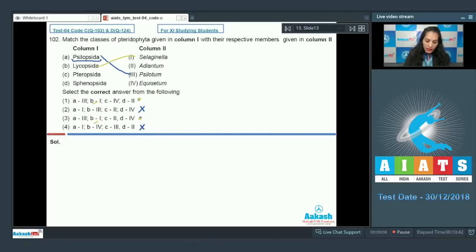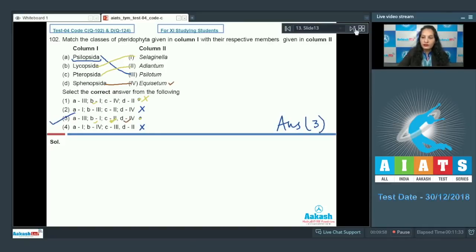Again, the correct option can be 1 and 3, as B matches with the 1st in both the options. Now, Pteropsida includes Pteris, which is a fern. So, Pteropsida includes ferns, Pteris, Adiantum and Dryopteris. So, C goes with 2nd. Option number 1 is ruled out now, as C matches with 2nd in the 3rd option. And D, Sphenopsida, includes Equisetum. So, this is correct. D with 4. So the correct option for the given question is option number 3.